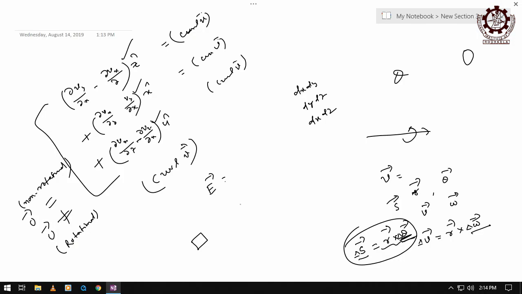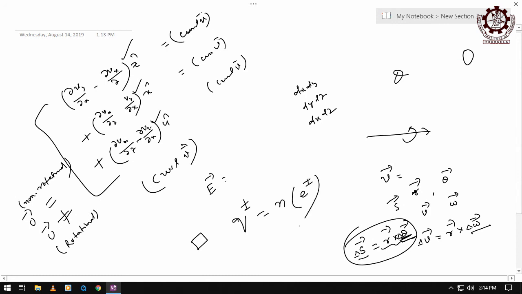And what does quantization of charge tell? Q, plus or minus, is nothing but an integral multiple of the charge of the electron, because all the things are due to the transfer of electrons. Maybe 1 electron, 2 electrons, 1000 electrons, lakh electrons, but how many electrons there are, accordingly we will tell it is positive or negative.